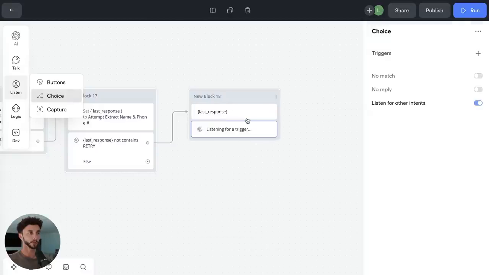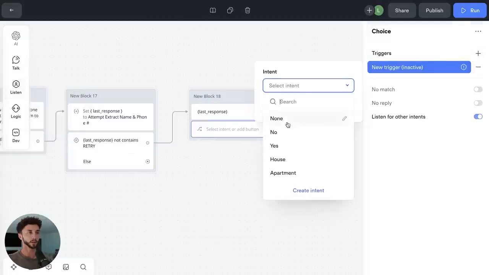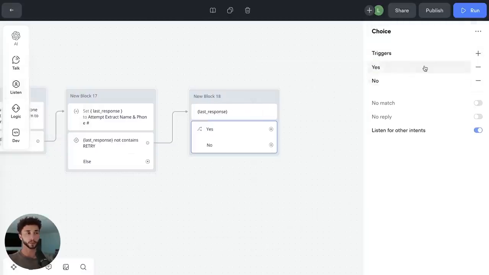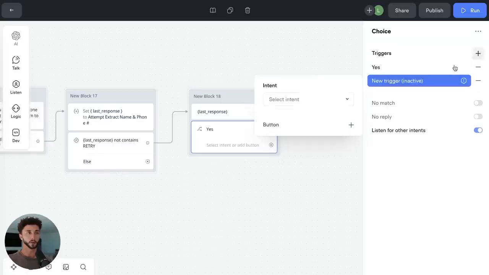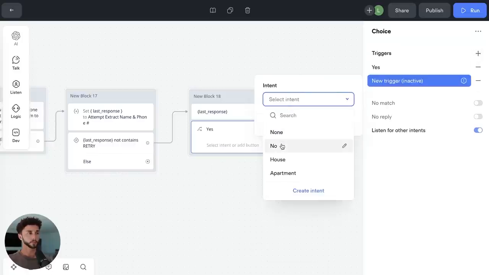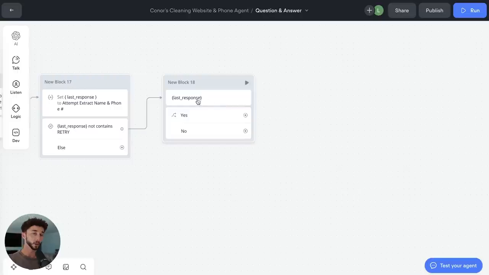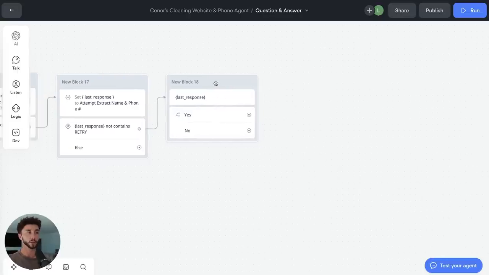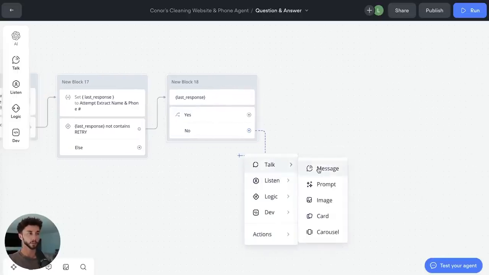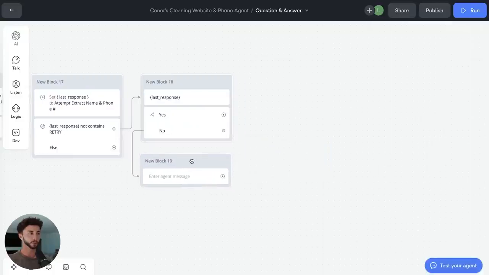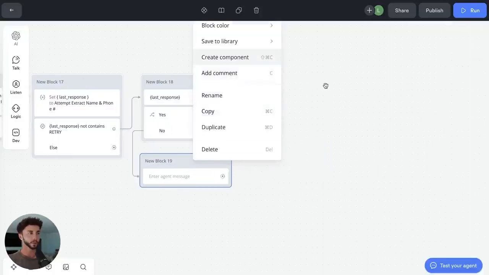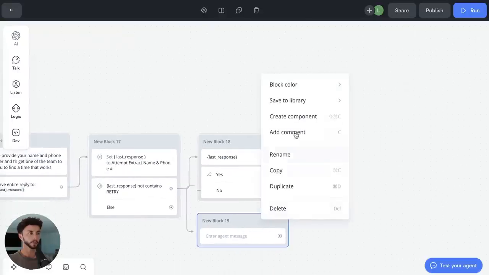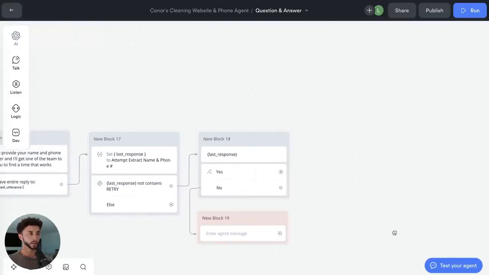And then for the choices here, we can go and use our handy dandy. They're going to be giving us a yes or no answer to this, so we can put in these two triggers, yes and no. And so if they say no to the confirmation, say no, that's not my correct phone number or name, then we need to have some kind of retry logic here. I usually like to make my retries an orange color, and then my failures a red.